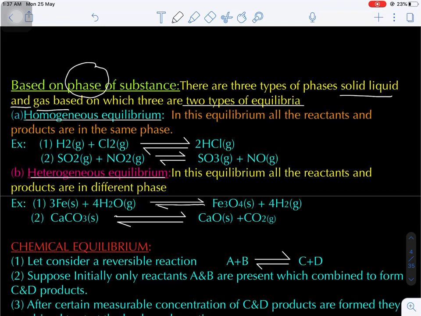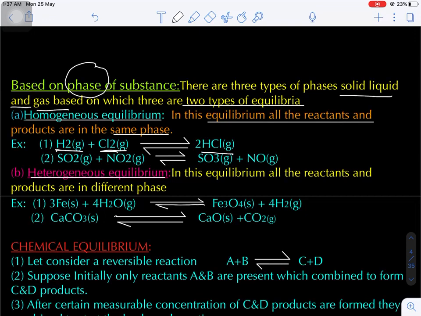The name itself is indicating that if all the substances present in the equilibrium, that is in the reversible reaction, are in the same phase, then that is called homogeneous equilibrium. Let's suppose hydrogen in the gaseous state, chlorine in the gaseous state. When they combine to give HCl, which is a gas.